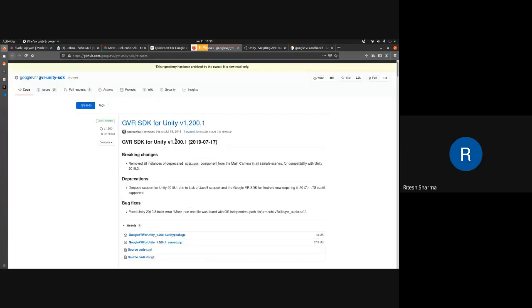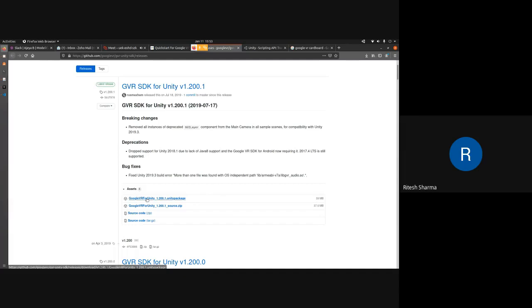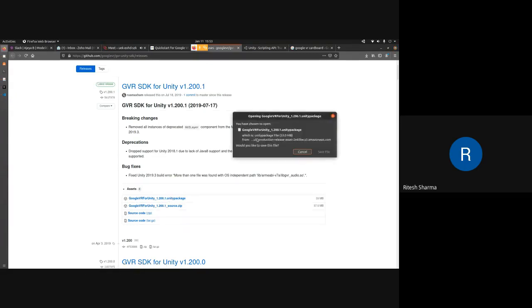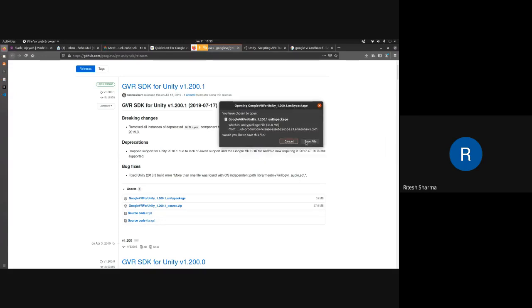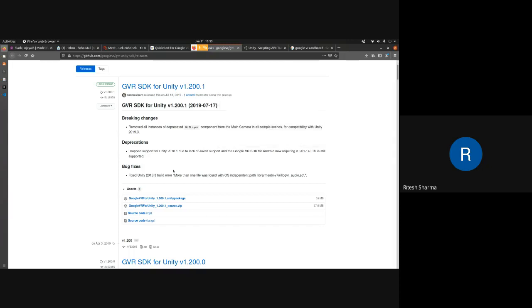So for all of you, just click on this Google VR for Unity 1.200.1 Unity package. Whatever browser you are using, it will give you the option for saving that particular file. I've already done it, so I won't do it, but what you have to do is click on save file. It's a very small package, 33 MB only, so it won't take much time to install.